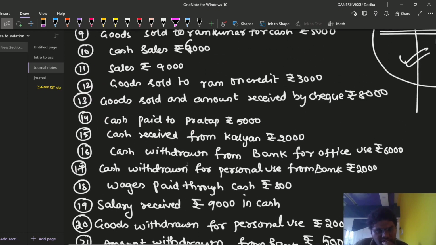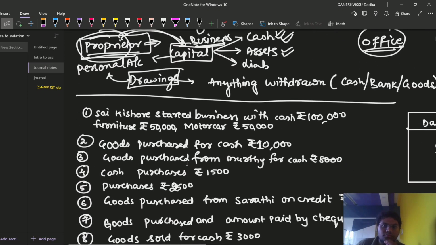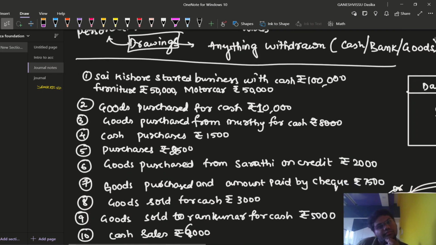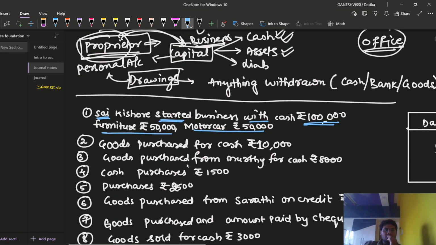Let us see the first transaction. Sai Kishore started the business with cash rupees 1 lakh, furniture rupees 50,000, motor car rupees 50,000. We have already discussed who Sai Kishore is here. Sai Kishore is starting the business.